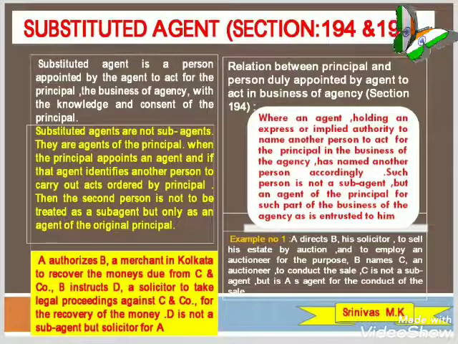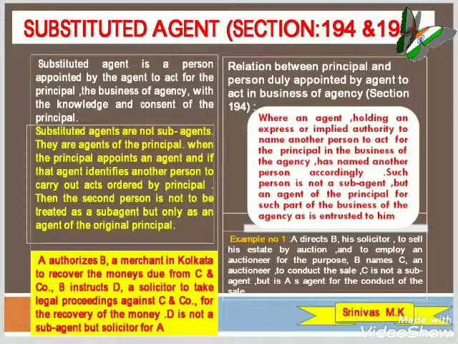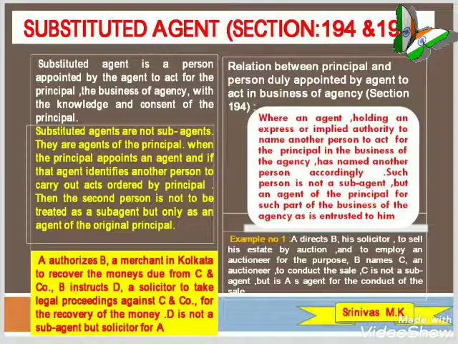And as I told you, sections 194 and 195 pertain to substituted agents, and sections 191 to 193 pertain to subagents. So far as these two things are concerned, that is subagent and substituted agents, we have to make a chart of differences or distinguish between these two agencies.